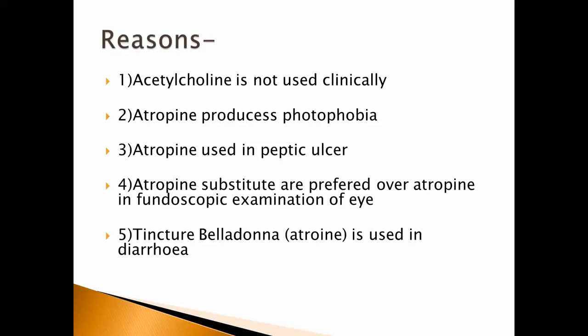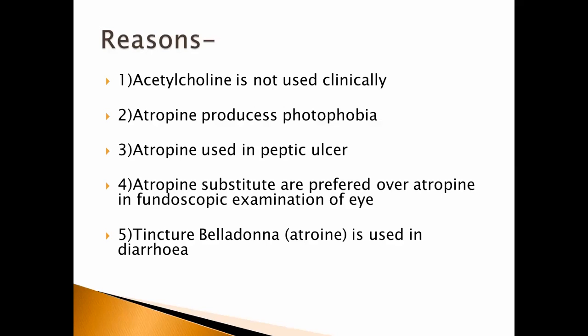In such a way, atropine produces photophobia. In the answer, you have to write the pharmacological actions of atropine on the smooth muscle of the eye.